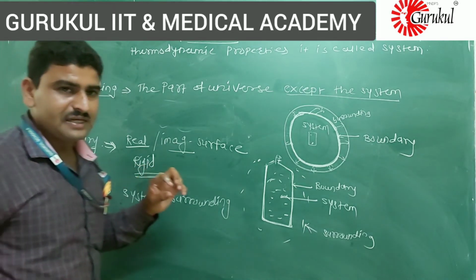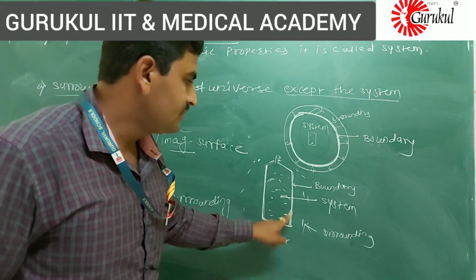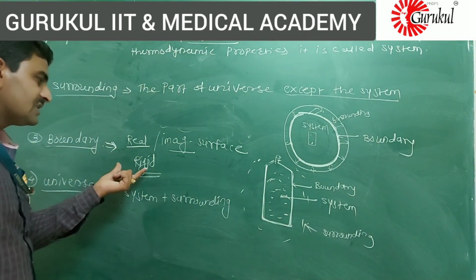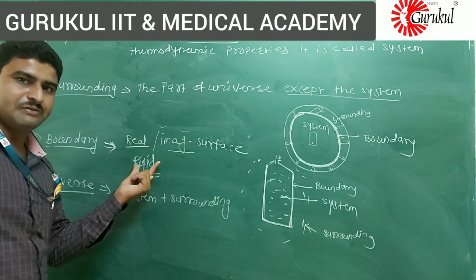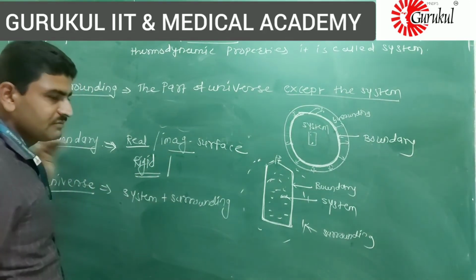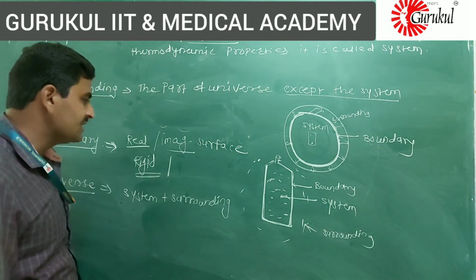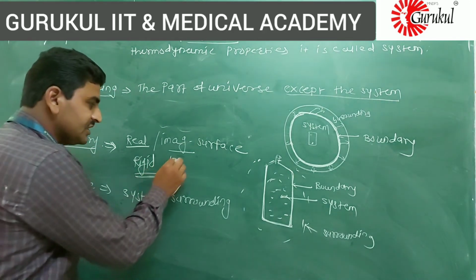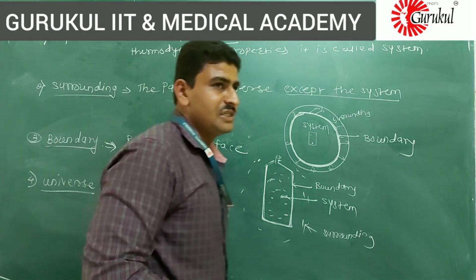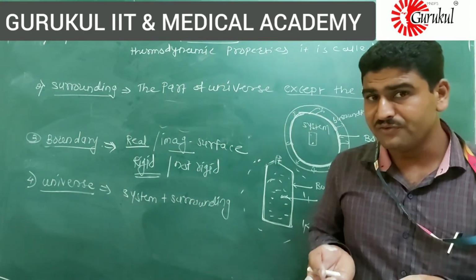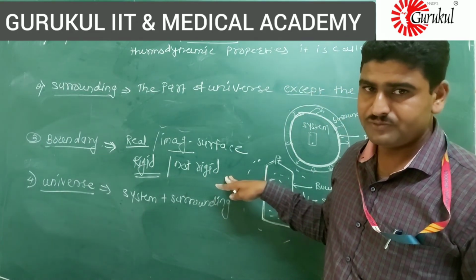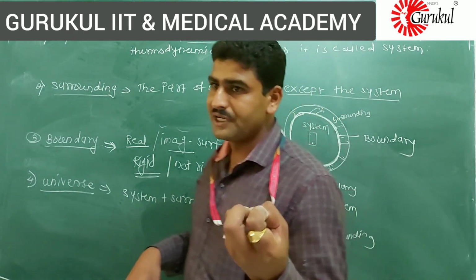Also remember, these boundaries must be rigid. Rigid means like this bottle, this boundary is a rigid boundary. So these boundaries are rigid. In some cases, like a balloon, the boundaries are not rigid. Boundaries are rigid or not rigid: in some cases boundaries are in rigid form, in some cases they are not in rigid form.